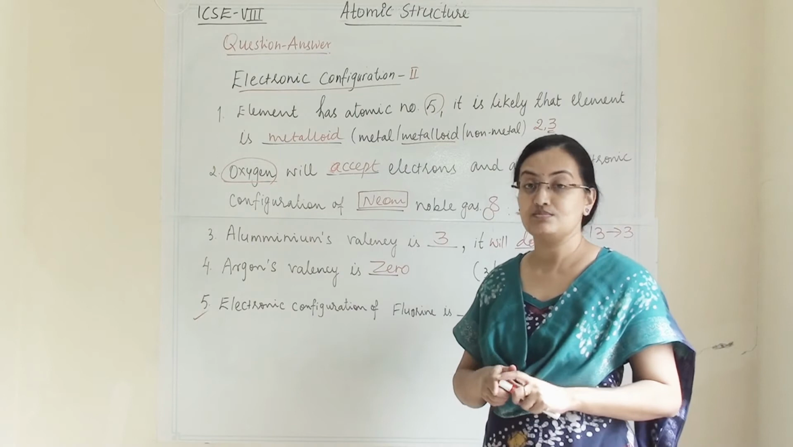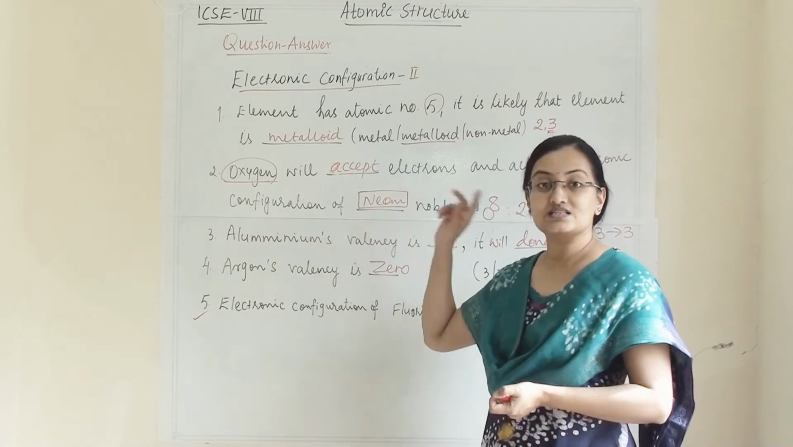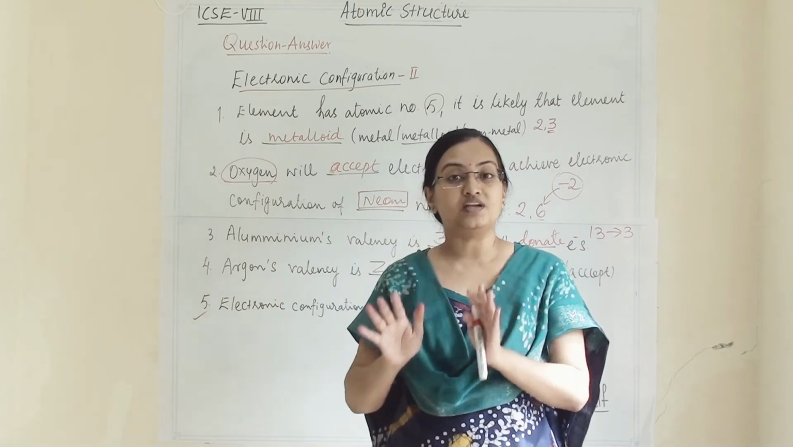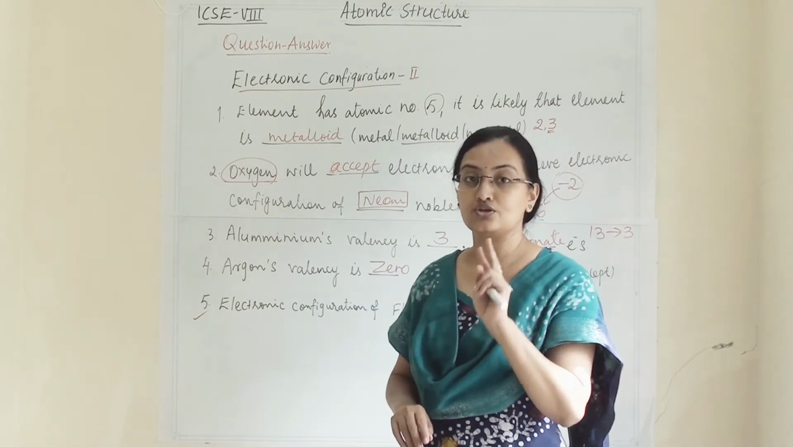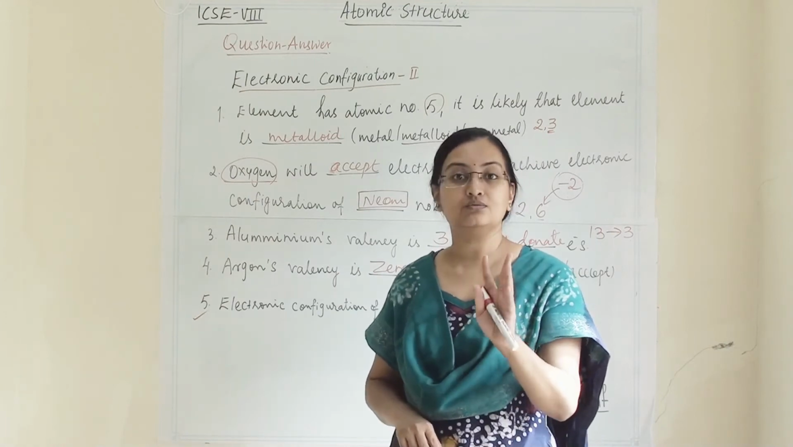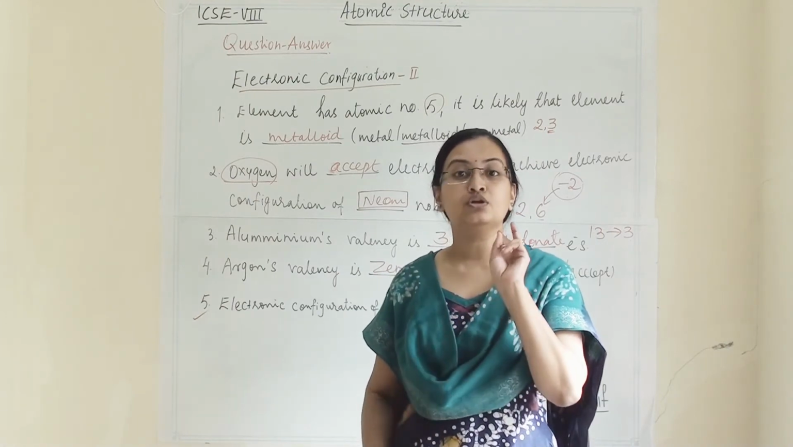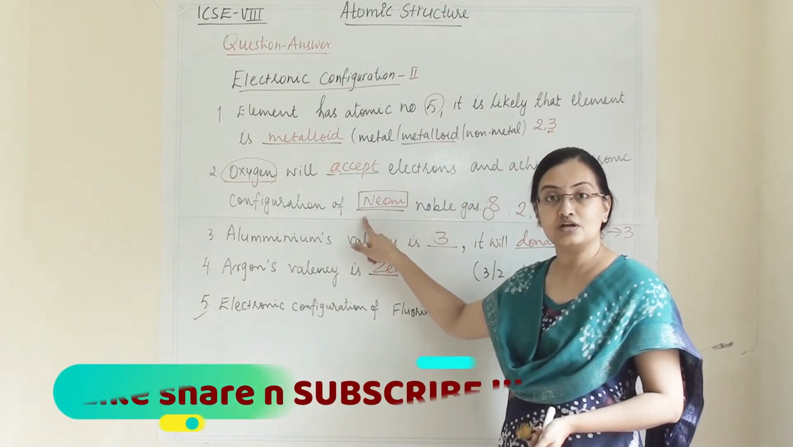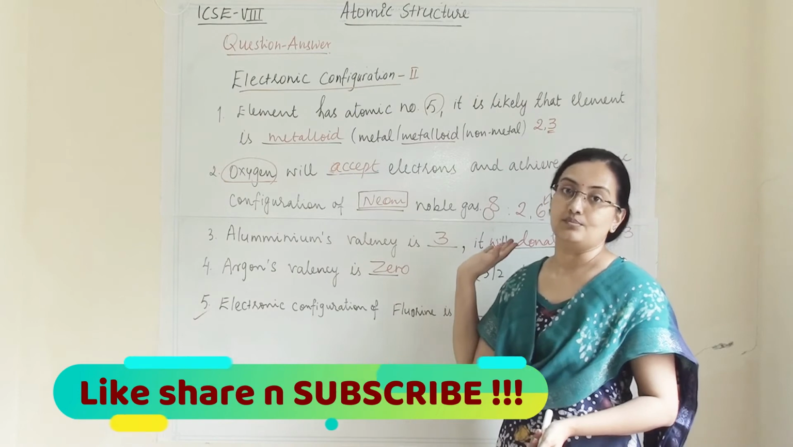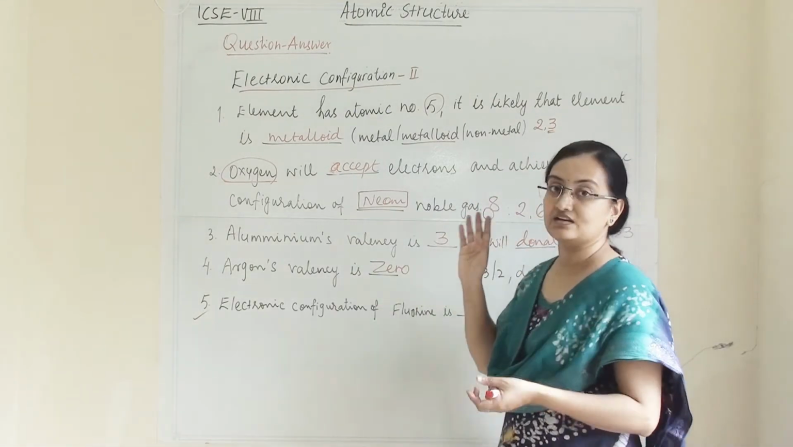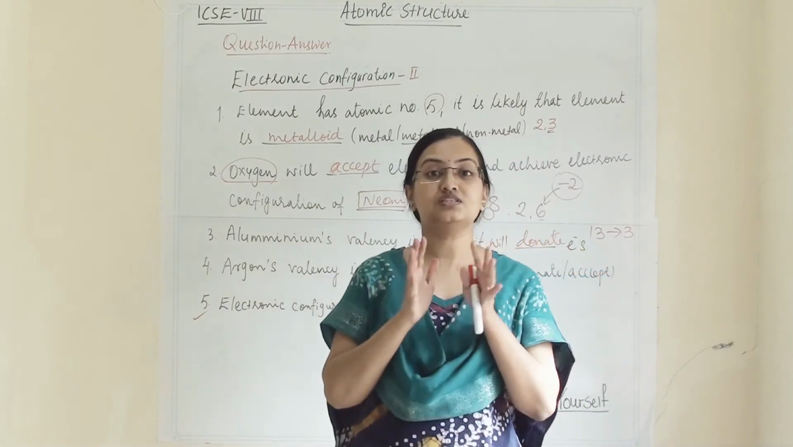In your syllabus, there are only 20 elements. So in your syllabus there are only 2 noble gases: one is neon and the other one is argon. So there are only 2 possibilities if this kind of question comes. Either neon will come or argon will come. So for that you have to check the electronic configuration, whether it is near to neon or near to argon.